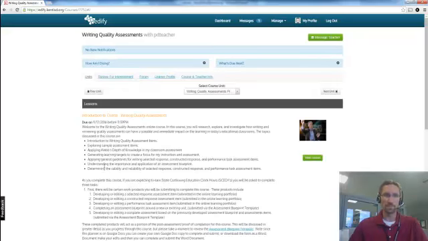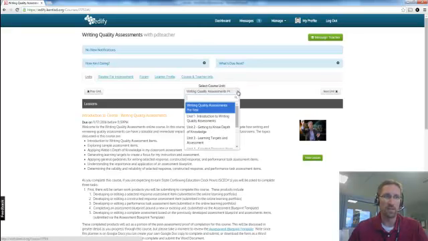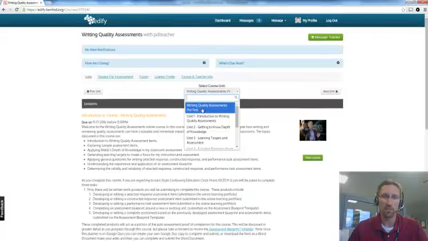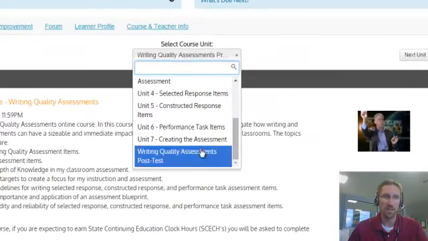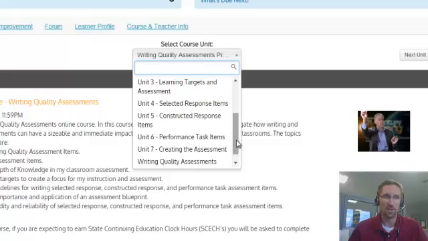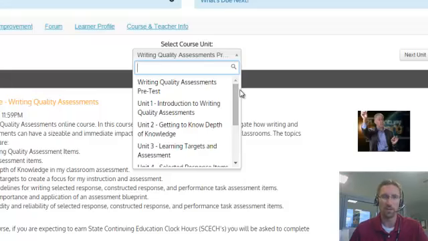So here's our course, Writing Quality Assessments, and this particular course consists of a group of units, and within those units there are specific lessons that are available. If you drop this down, you see you have a unit pre-test, a unit post-test, and then 7 units in between. Each of those units has a different number of lessons to go with it.